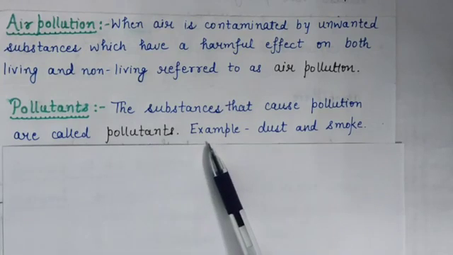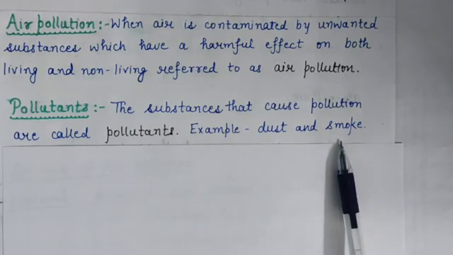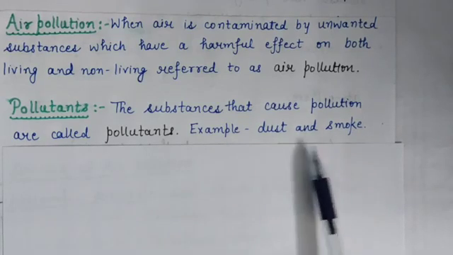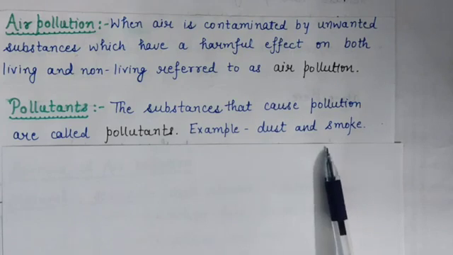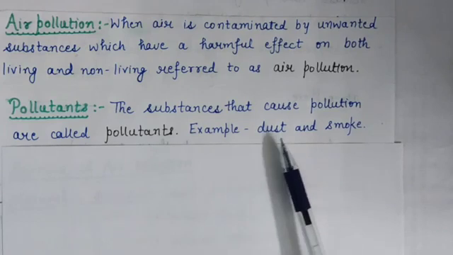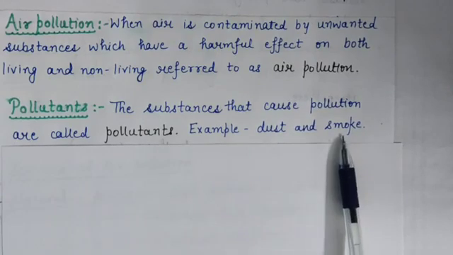Sometimes such substances may come from natural resources, like smoke and dust arising from forest fire or volcanic eruptions.